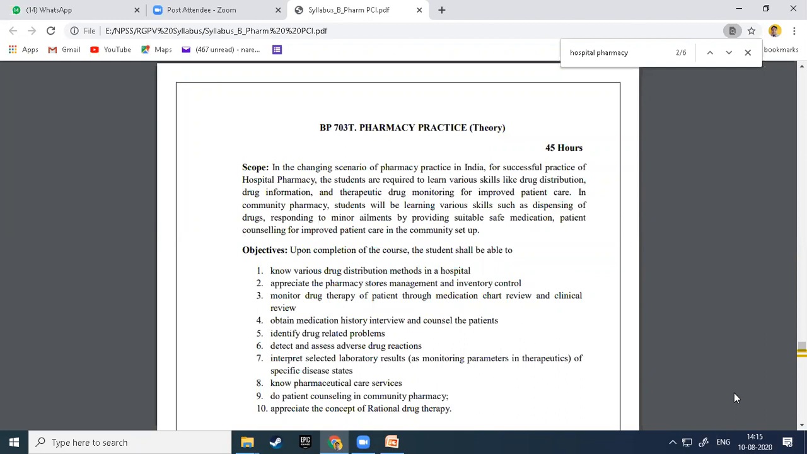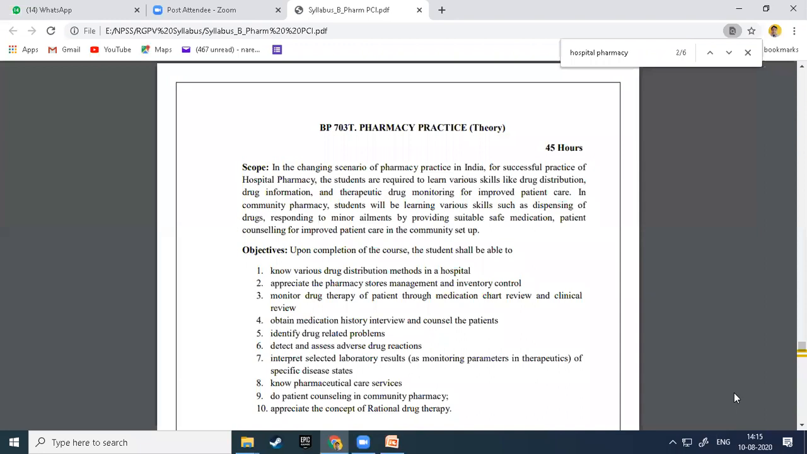Now, this is the drug distribution method in a hospital. Next, appreciate pharmacy store management and inventory control. A student must know how to manage the pharmacy store and its inventory control. Inventory control means the materials kept inside the pharmacy should be well organized, not scattered, so that he can easily handle the material when taking any prescription or any demand.